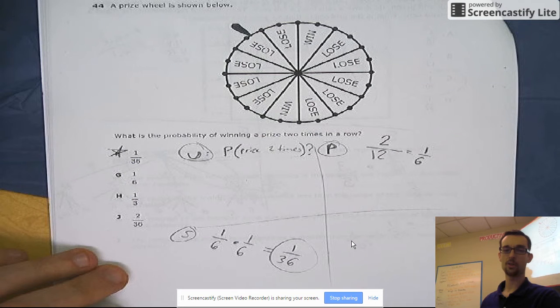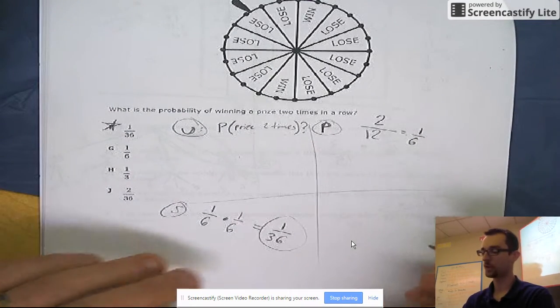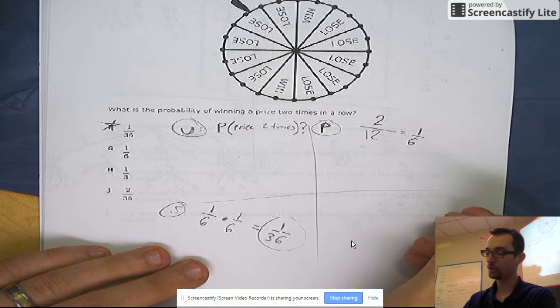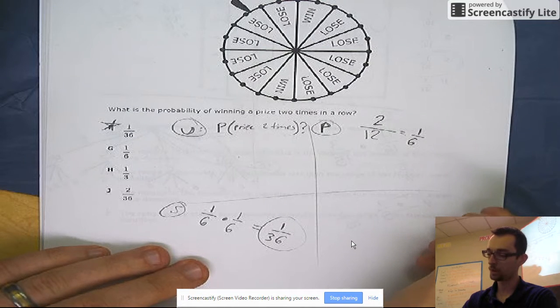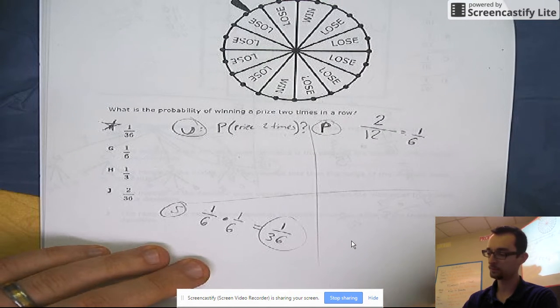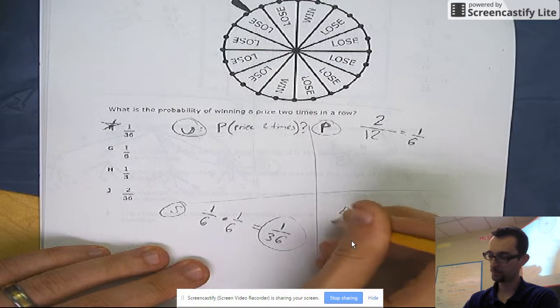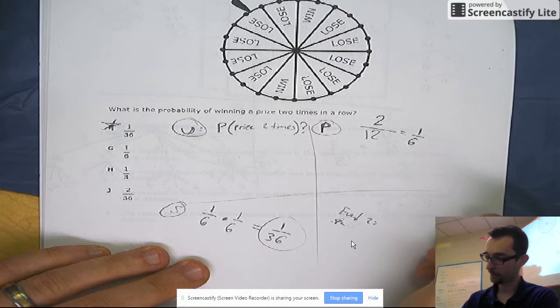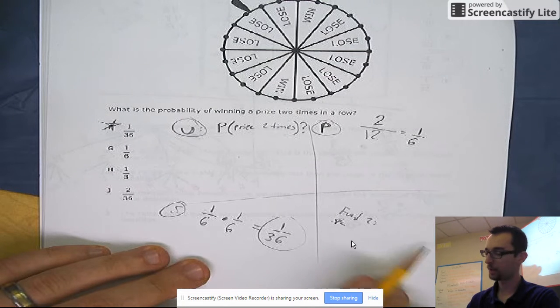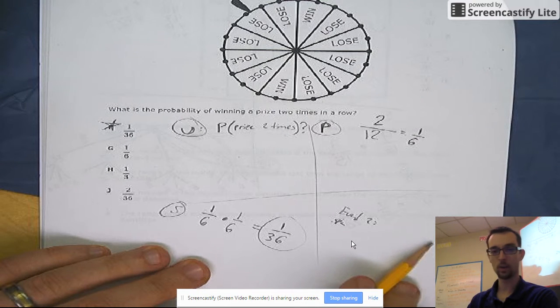The other thing is you could do this with, let's see, the last one we did with a tree diagram. This one I want to show with a chart too, just as a second way of doing it. So remember, with a chart, you have your 2 events. Event 1, which is spin, and event 2, which is spin. So spin 1 and spin 2. On spin 1, what could you get? You could get a win.